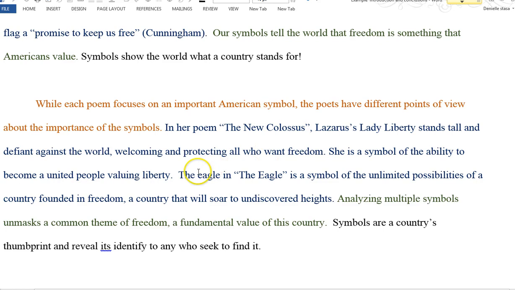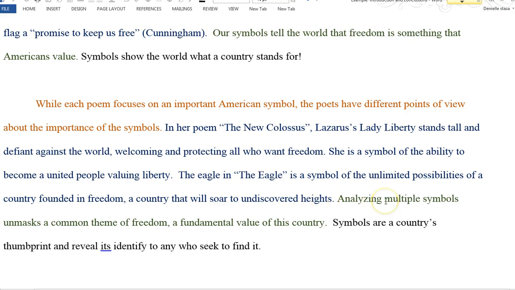This is my take on it. The eagle is a symbol of the unlimited possibilities of a country founded in freedom, a country that will soar to undiscovered heights. So I'm using a little figurative language here myself, right? And again, what I took away from reading the poem, my understanding of what was important about the eagle and the symbolism in the poem. So when you focus on the differences, this is about your interpretation of what the two authors said.